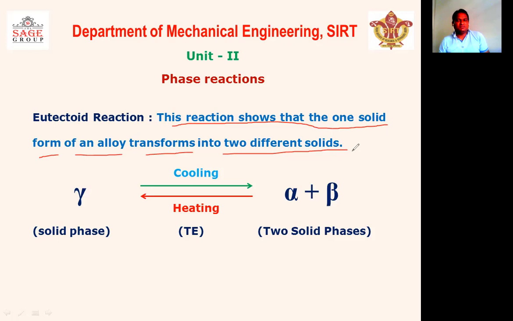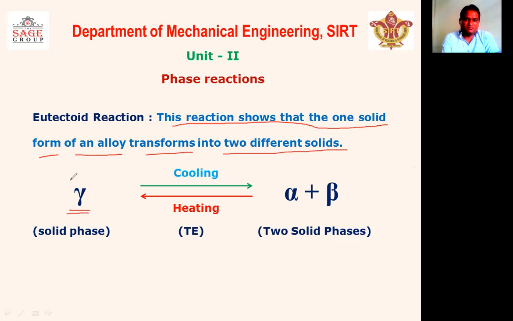A very important thing: you have to remember only one sentence, that the eutectoid reaction is a transformation from solid to solid. On one side, we have a single solid, and on the other side, we have two different solids.